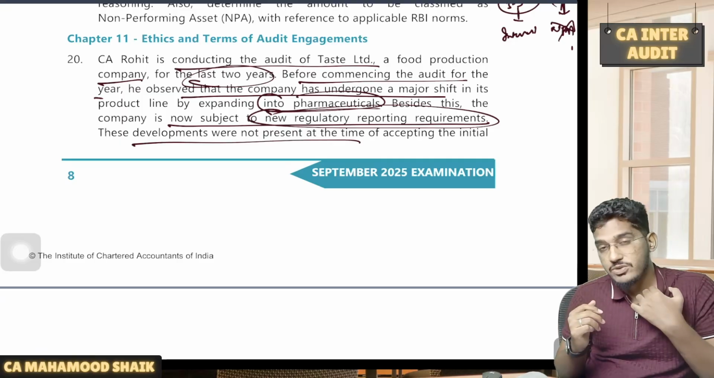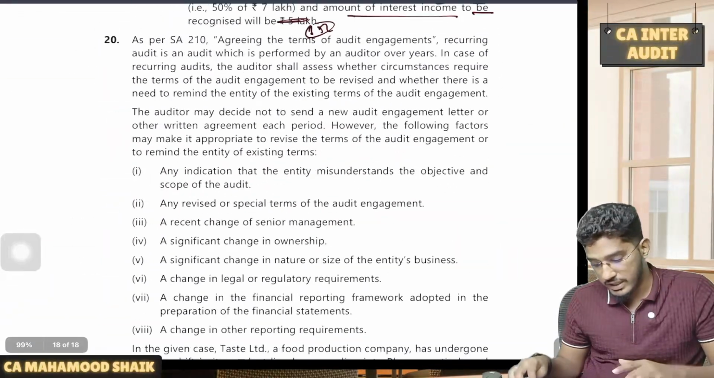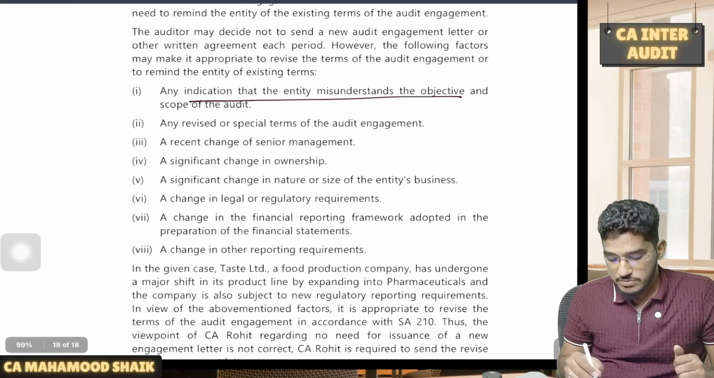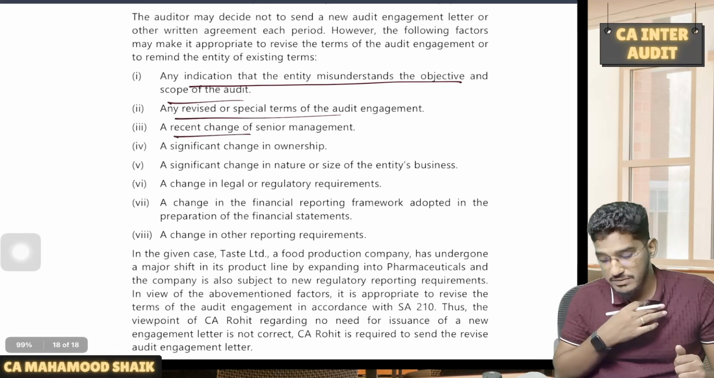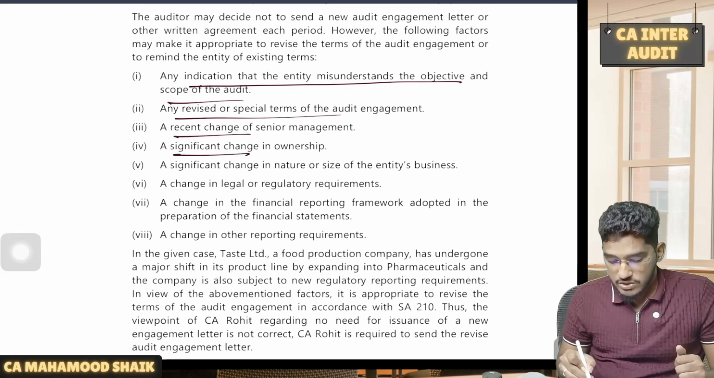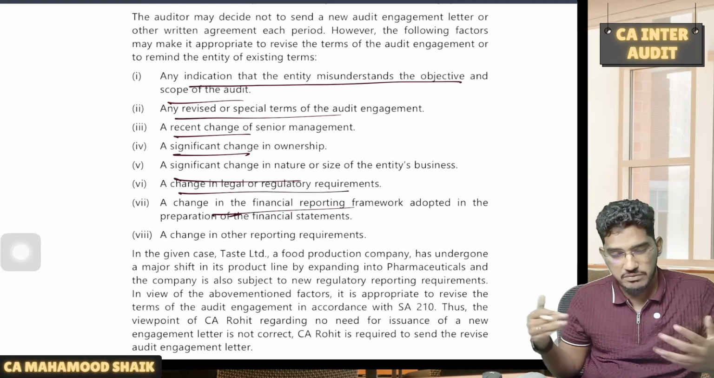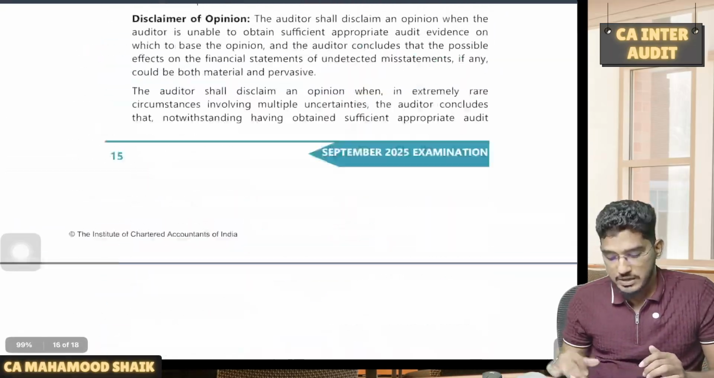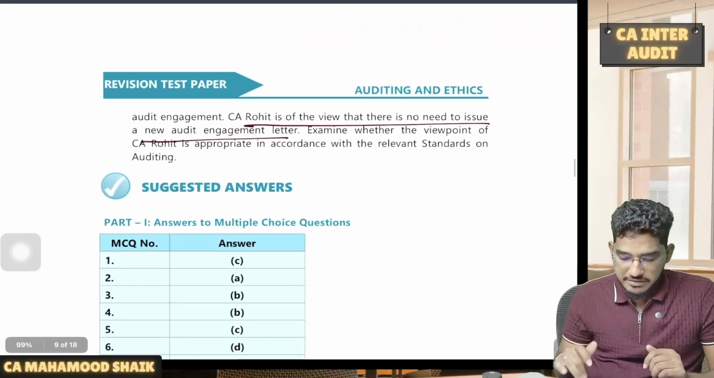There are two cases here where you are required to issue the engagement letter even though it is a recurring audit engagement. As you could see here: any indication that the entity misunderstands the objectives and the scope of the audit, revised or special terms of the audit engagement, a recent change of senior management, significant change in ownership, significant change in nature and size, legal or regulatory requirements, financial reporting framework. All these are various examples where you are required to issue a new engagement letter even in the case of recurring audit engagements. Clear everybody?